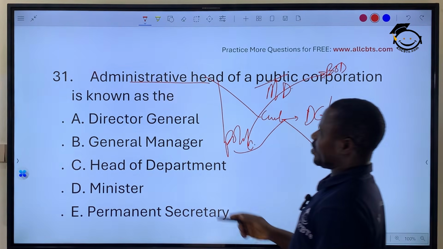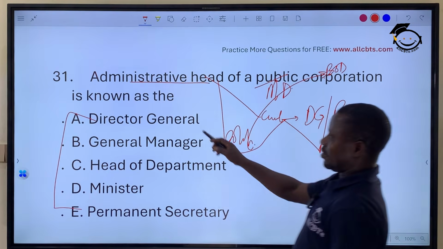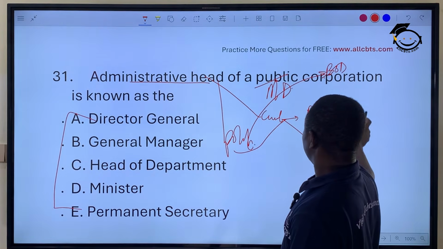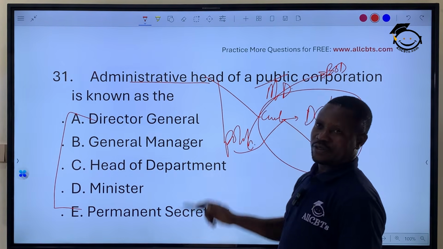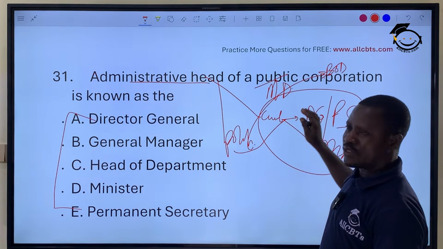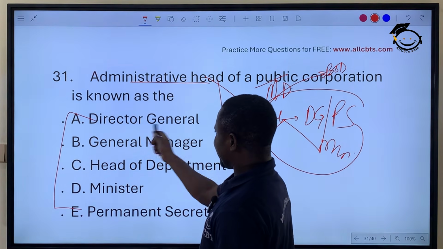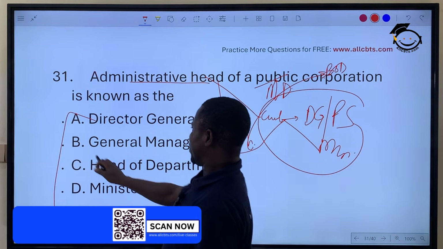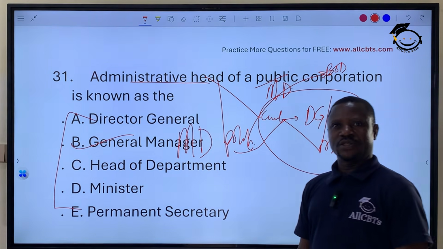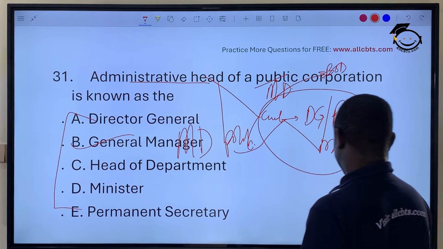So looking at this now, the Director General is the same thing as PAMSEC in the civil service. This A and E is applicable to the civil service and not to the public corporation. Public corporation is a business of government, while civil service is an agency of government, the executive arm of government. So the correct answer here is the general manager, which is supposed to be the managing director. So we pick general manager here. Option B is the correct answer.